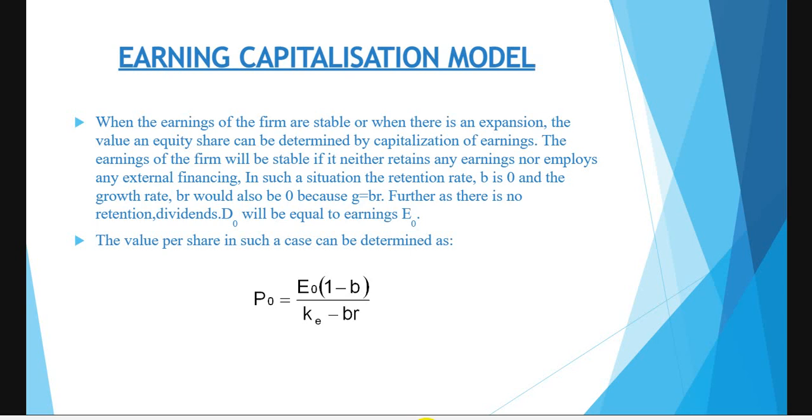Further, as there is no retention, dividend D0 will be equal to earnings E0. So the value per share in such a case can be determined by this formula: P0 is equal to E0 (1 minus B) by (KE minus BR). So we are going to do a problem on this.